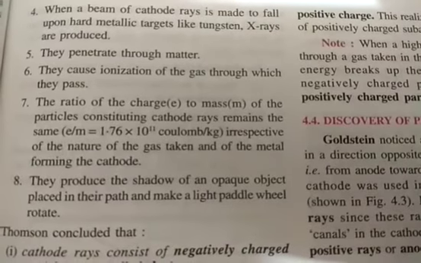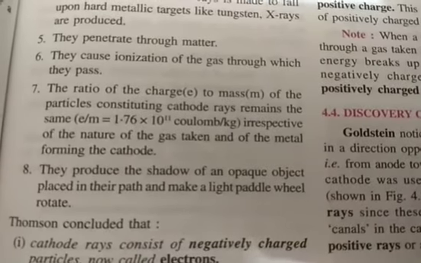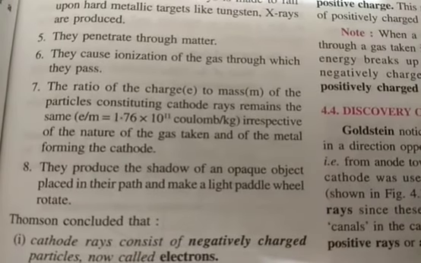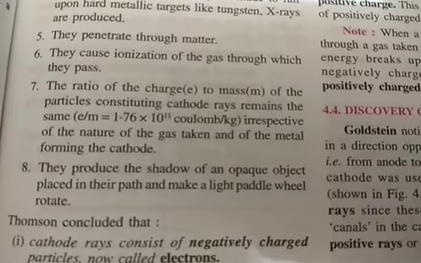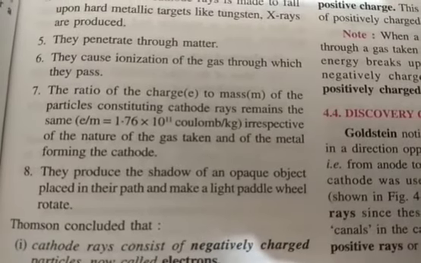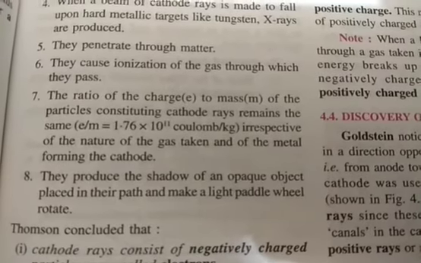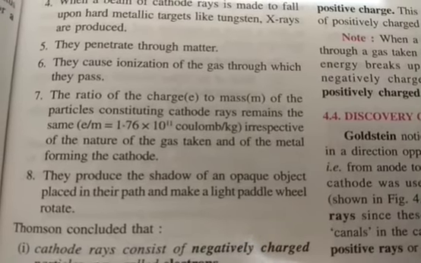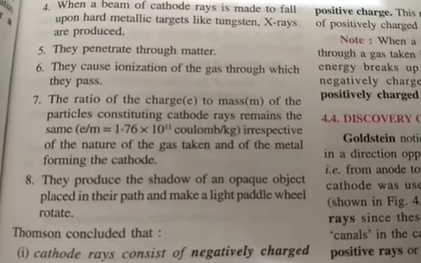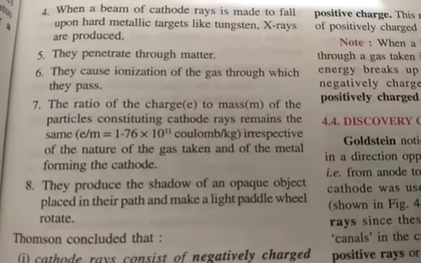Then they cause ionization of the gas through which they pass. For example, if there are hydrogen atoms in the cathode ray discharge tube, when the high speed moving electrons strike the atoms of hydrogen, they are able to eject electrons from there. Ejection of electrons means to ionize the atoms.